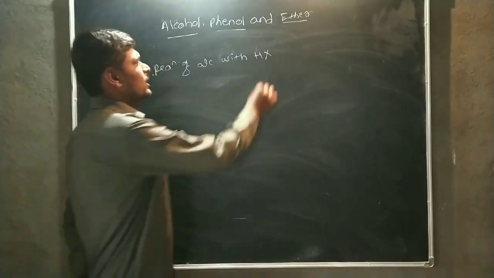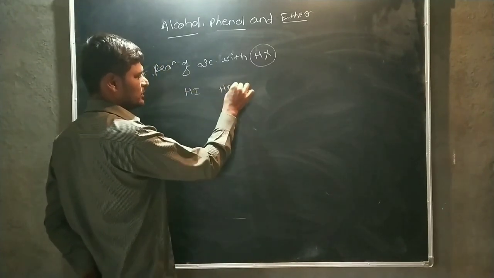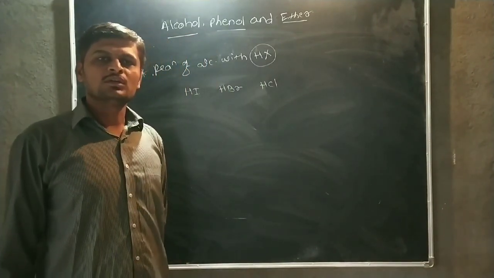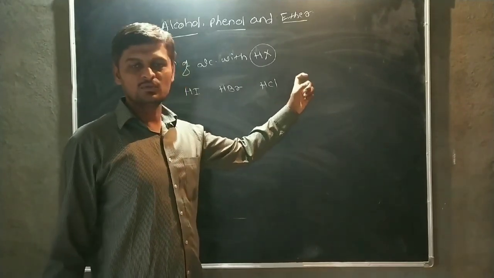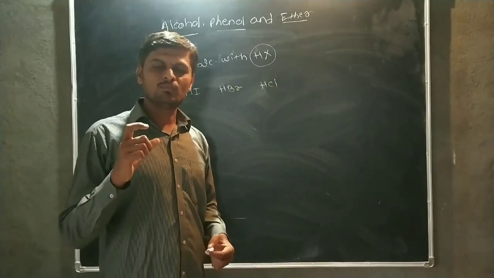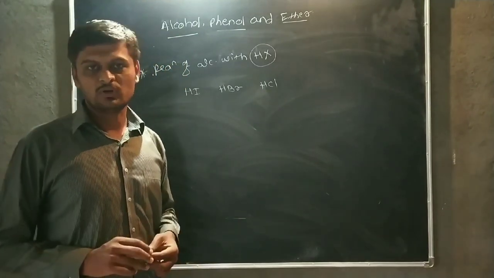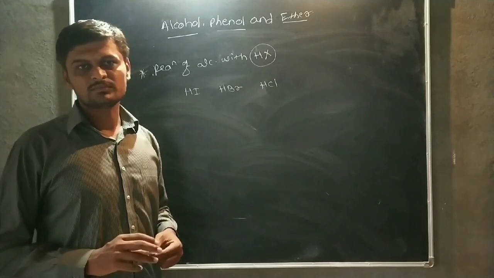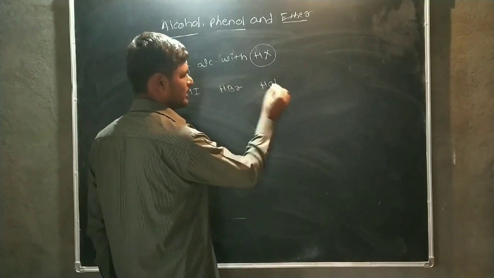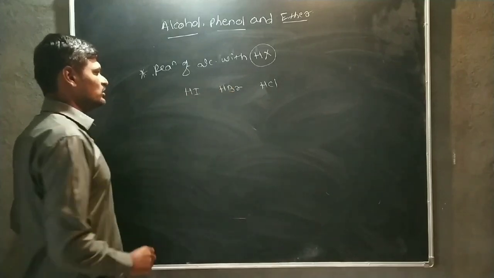In this reaction, the hydrogen halides we consider here are HI, HBr, HCl as well as HF. But HF is not considered here because the bond between hydrogen and fluorine atom is a very strong bond and it is not easily broken. Therefore, we consider here only HI, HBr as well as HCl. Okay, then these are the hydrogen halides.